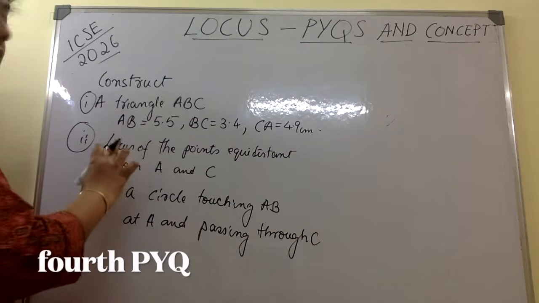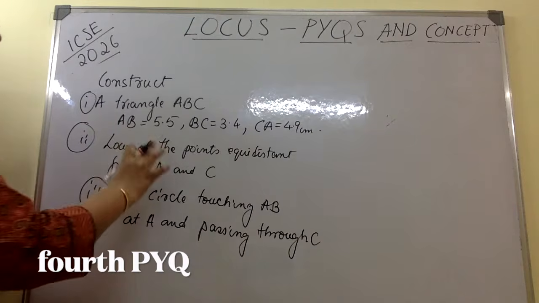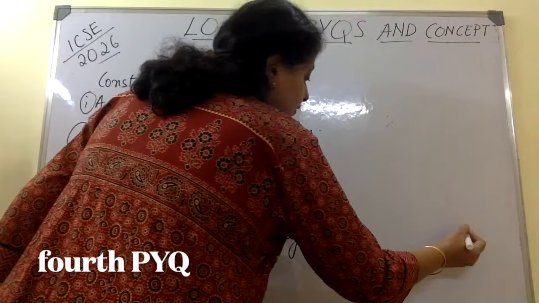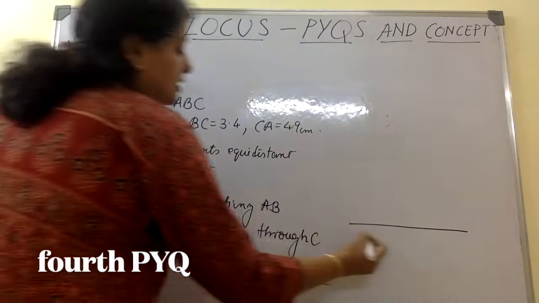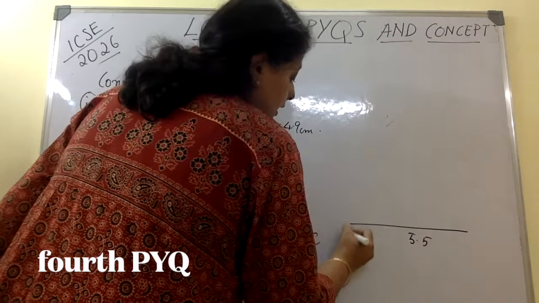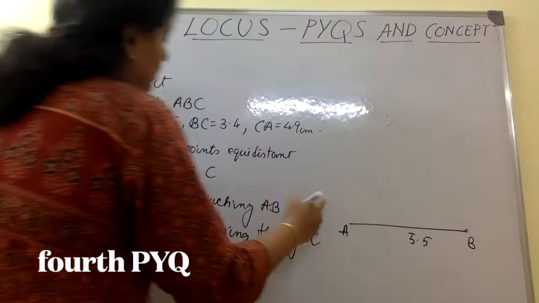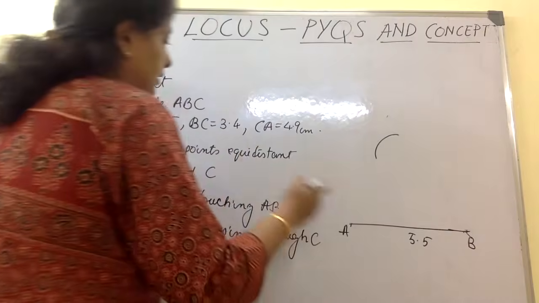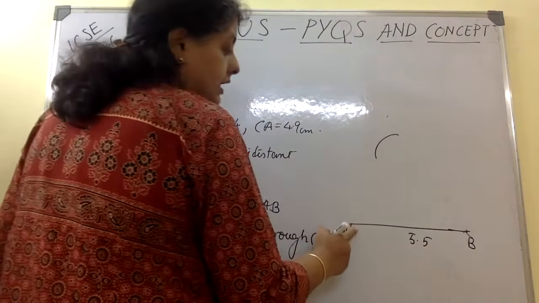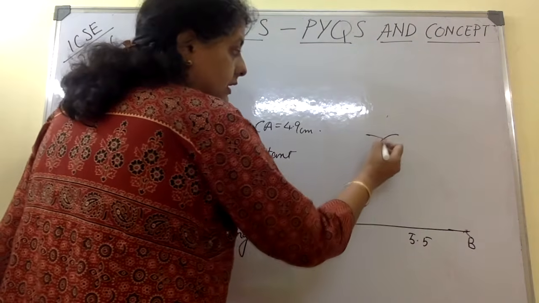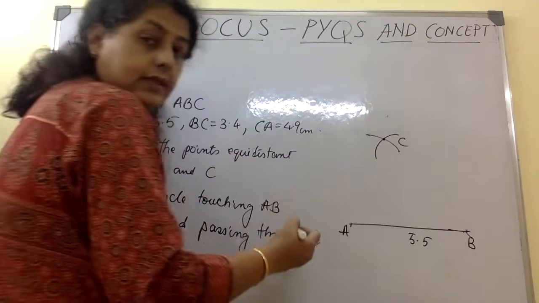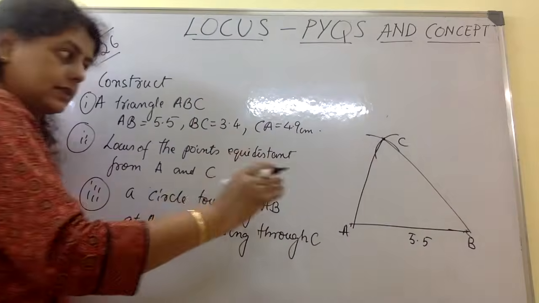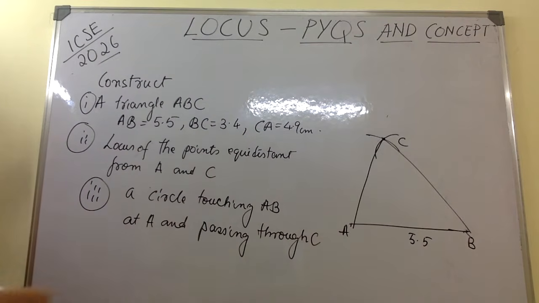Construct a triangle. This is a new question. Now all the three sides are given. Whenever all the three sides are given, it is very easy. Draw AB, which is a 5.5 long line, and over here, take a radius of 3.4 from B and mark an arc here. Again, take a radius of 4.9 from A and mark it here. This point becomes your point C. Join, you get your triangle. Easiest triangle possible in construction of triangles.